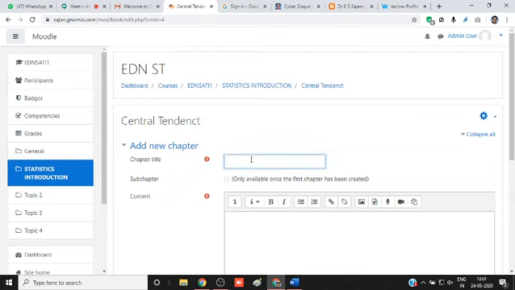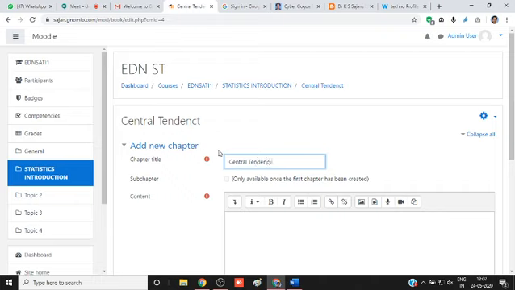The number may be given by the platform. We have to give only the name. It is not a subchapter. If there is a subchapter, we can add that. We have to explain what is meant by central tendency, etc. So I again give central tendency.